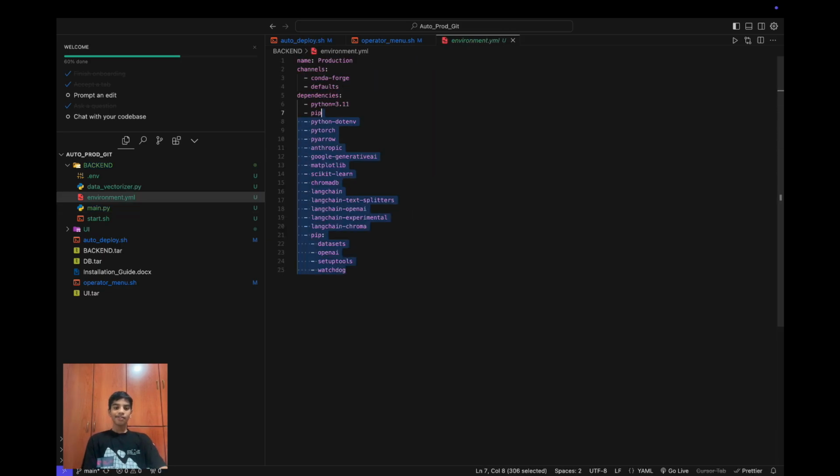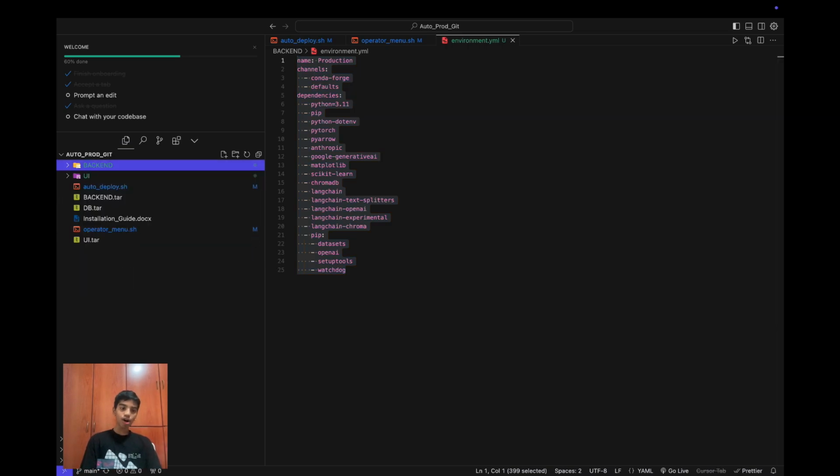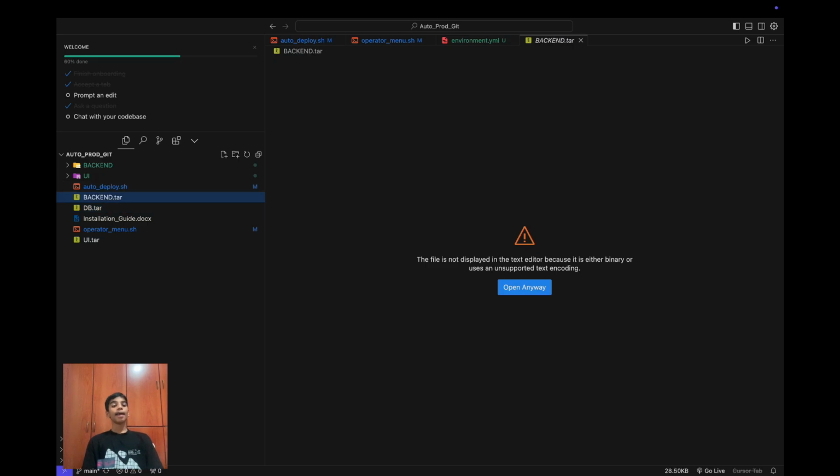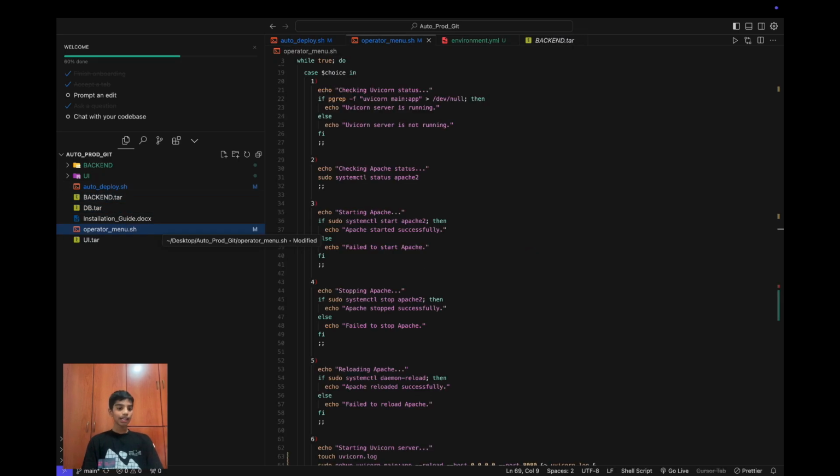So now over here, if you look in the environment.yaml file, this is what all we are using to build this, okay? So we're using datasets, OpenAI, Watchdog, ChromaDB, LangChain. We have used PyTorch over here. Alright, so now here is our environment.yaml, and that's all the code we have. In this db.tar, there will be some .md files which is our data, and that's pretty much it.